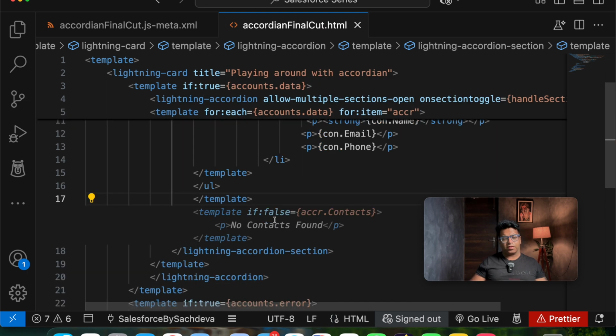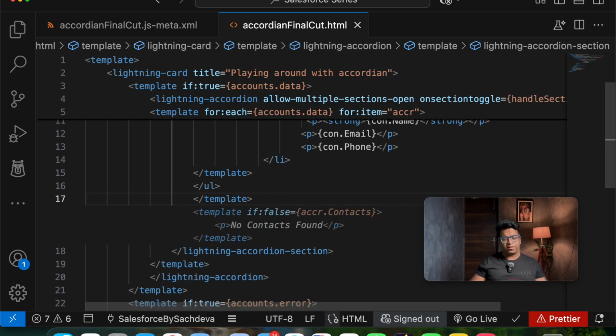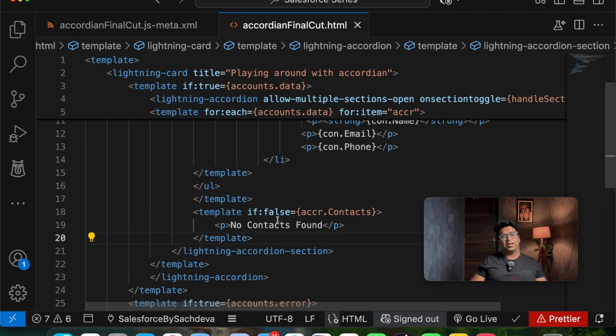Once we are done with this, if template is false, then we need to show no contact found. This is important. Why is this important? Because, let's say for example, if there are no contacts available, then you can't show a blank field. You need to give something as an output so that a user can understand that this doesn't have any contacts further.